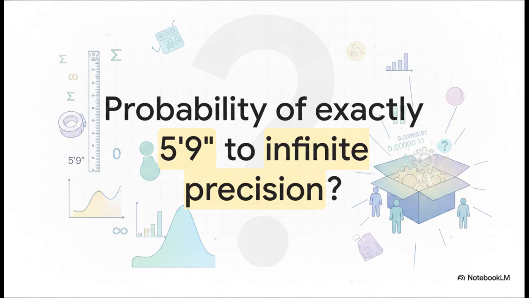Absolute 0%. But wait, obviously it's physically possible for someone to be exactly that height, right? So how on earth can an event be possible but have a probability of absolute 0? We're going to unpack exactly why this happens as we go through today's explainer.